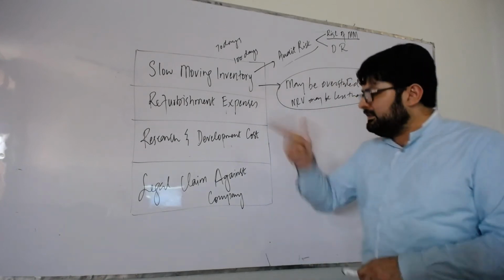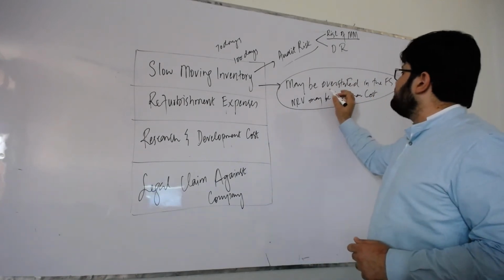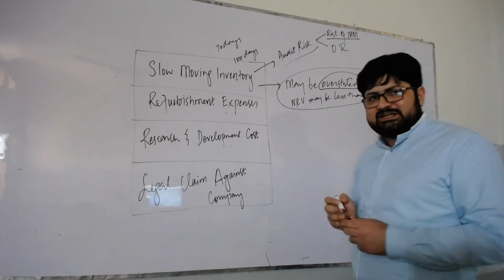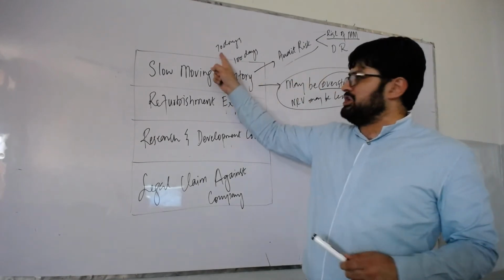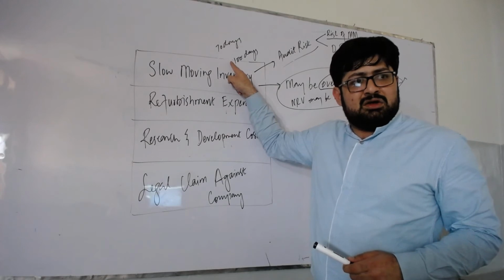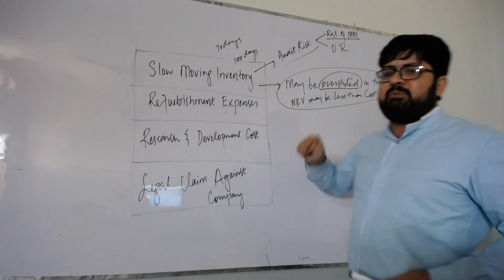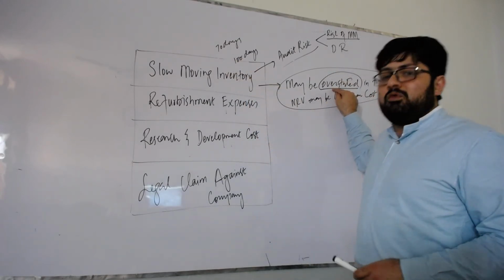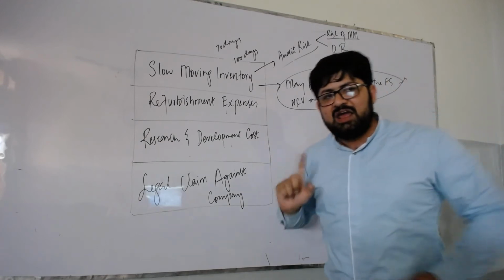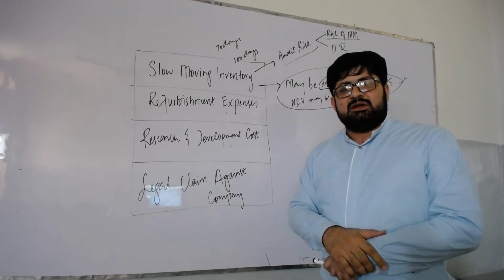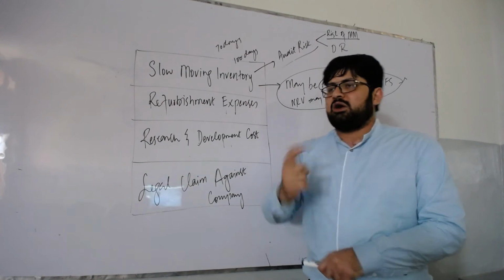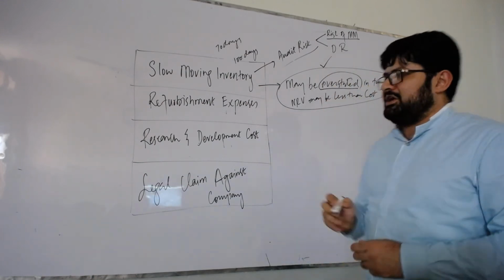Now, another thing over here, a student says inventory may be misstated, instead of writing overstated, when there is a clear indication that inventory days are increasing. So when you can predict that it may be overstated, then you have to write it clearly. You cannot generalize that it is misstated. Examiner says that you have to be specific, you have to be clear. Now, this is the audit risk we have identified.